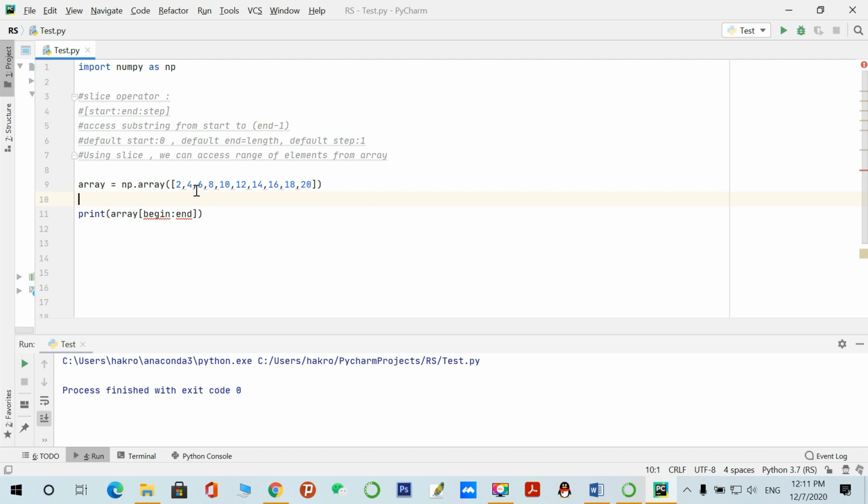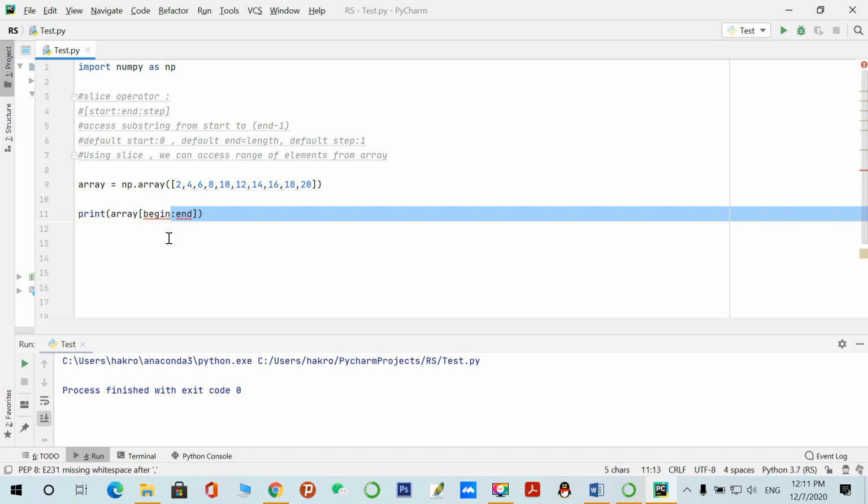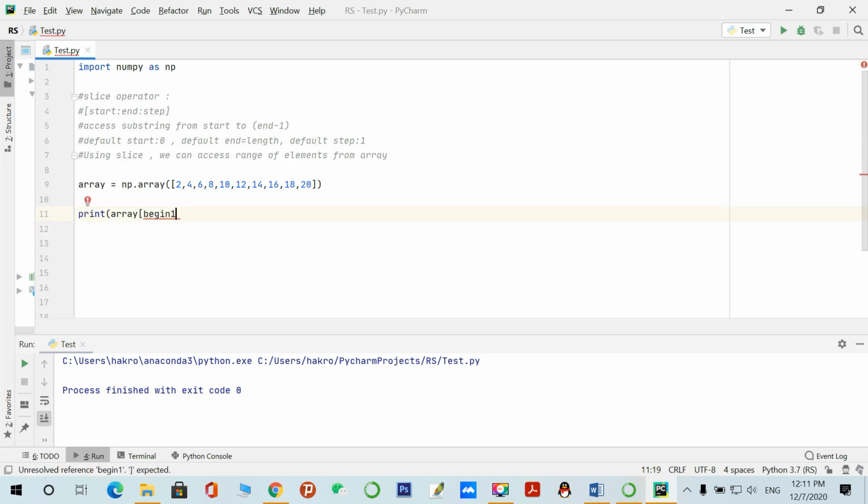Array indexing always starts from 0, so 0, 1. If you want to access from 4 to 12, what number do we give here? 0 1 2 3 4 5. So here we have to give 5.